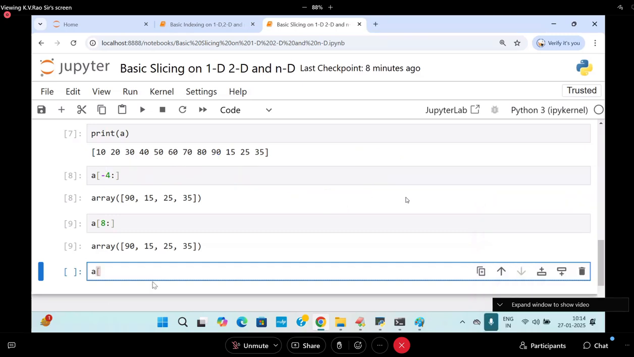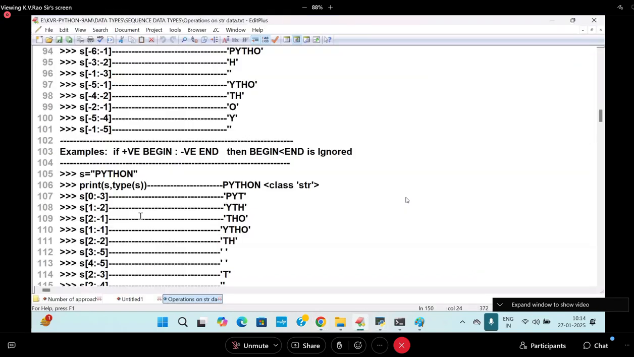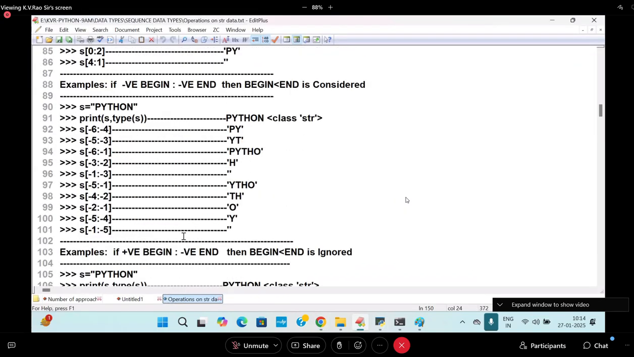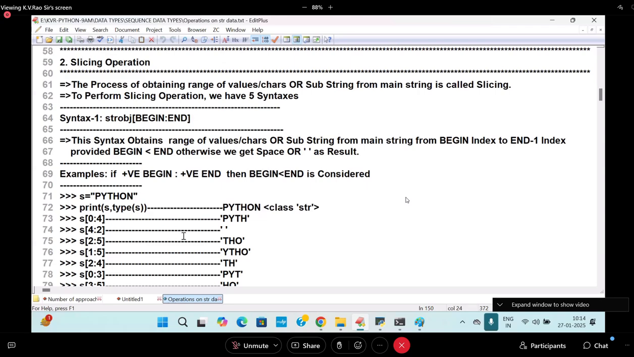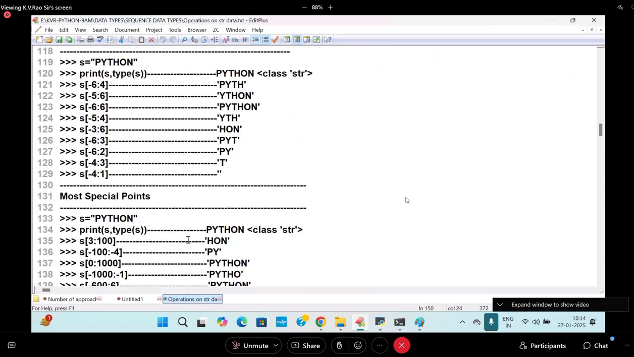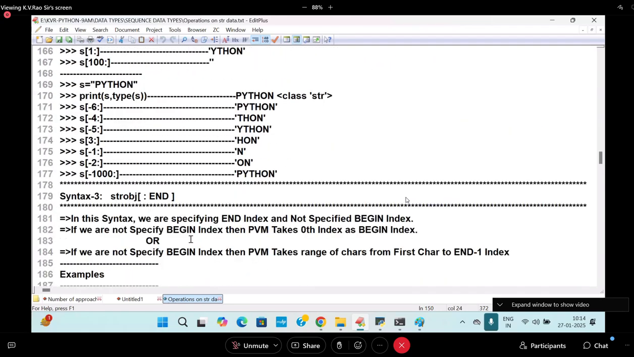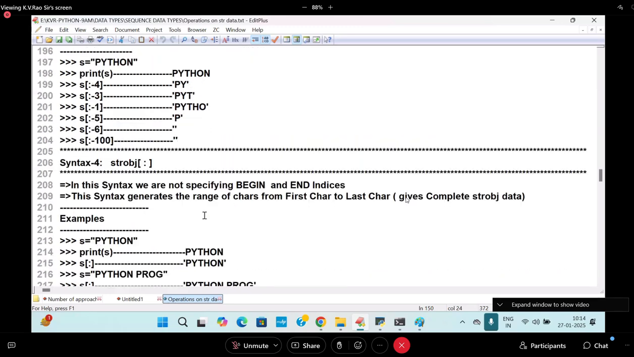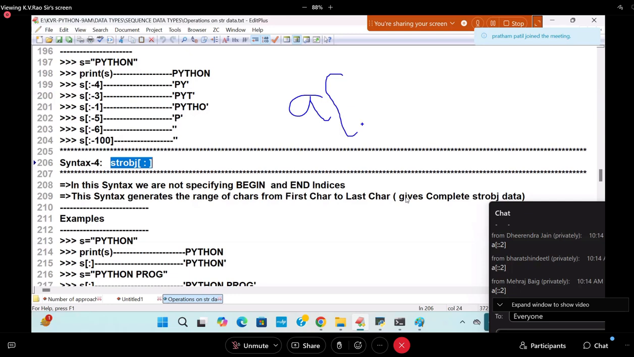What is this now? Colon colon will give you what? Complete elements in the forward direction. This concept, here I am writing it. This is for other batch students I am worrying about. Here I am writing colon. Only one colon is written means what? Colon means no beginning, no ending, means first to last.